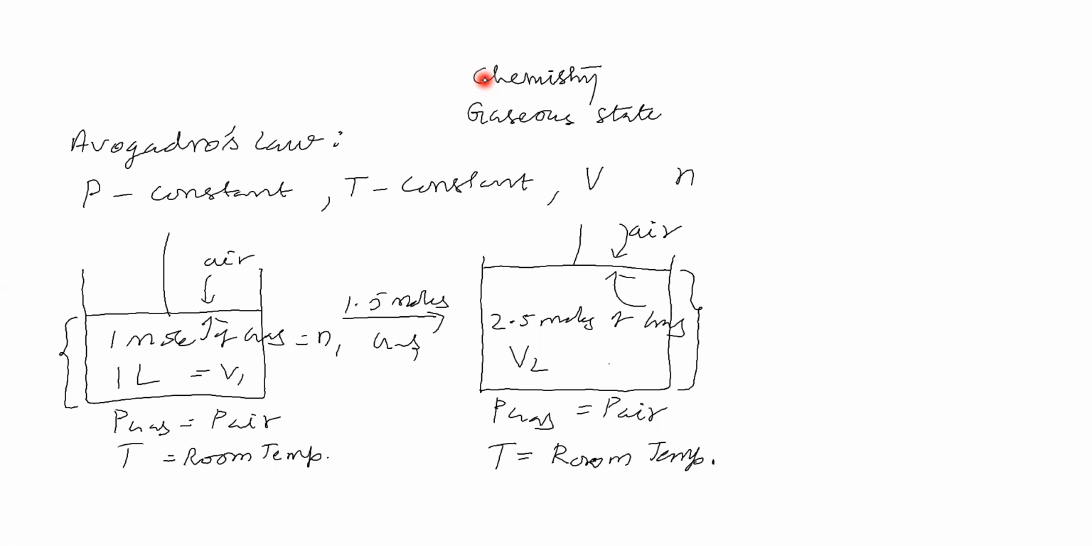Now here 1 mole of gas is there. Here 2.5 moles of gas is there. Suppose the volume is 1 liter. Then can we say the volume of gas here is certainly 2.5 liters? How do you say the volume of gas is certainly 2.5 liters?